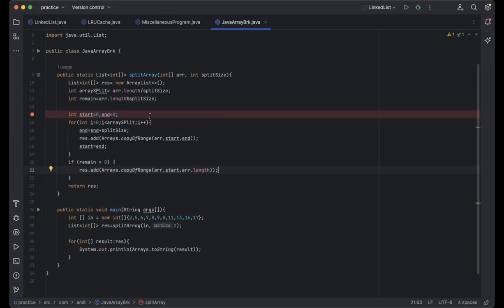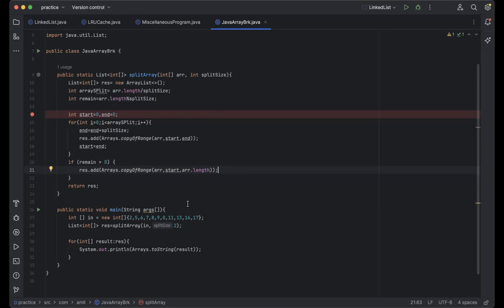And then I iterated it through the loop. And then first I filled all the elements in the given array split size, and the remaining elements, if the remaining element is more than 0, in that case I filled those elements in the remaining array. In this way I was able to solve the problem. So later he asked me like, how can we handle the negative scenario, like if the split size is negative, or if the split size is more than size of array. So I initially had not taken care of those things.